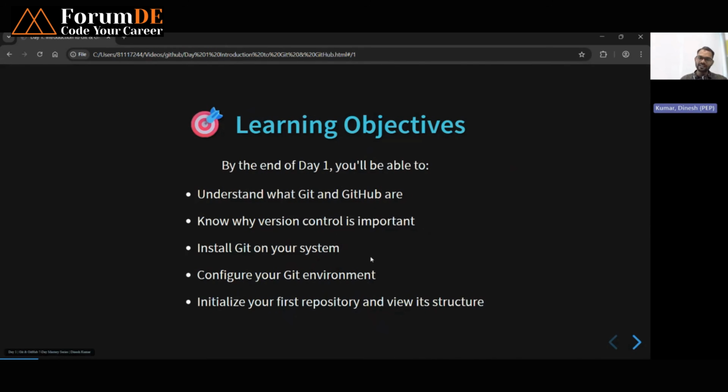Also, if you are a beginner, how to install Git for the first time in your system. Then how to configure your Git and GitHub repositories and GitHub environment in your systems. And in the last part, I will teach you how to initialize the first project, the first repository, and how its structure will be created. Each and every thing we are going to discuss in today's session.